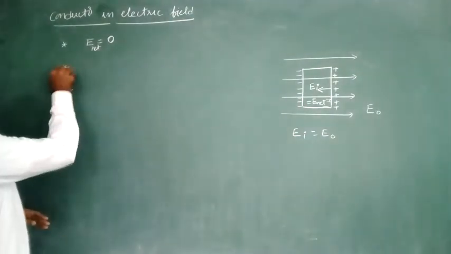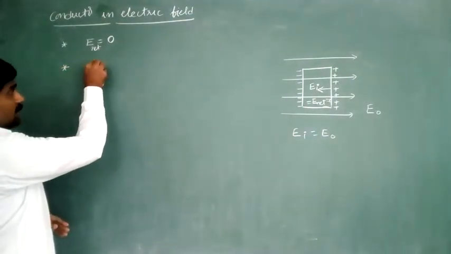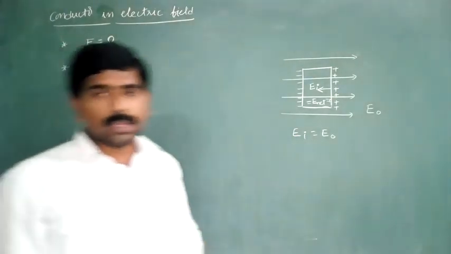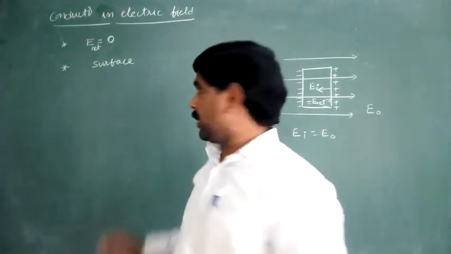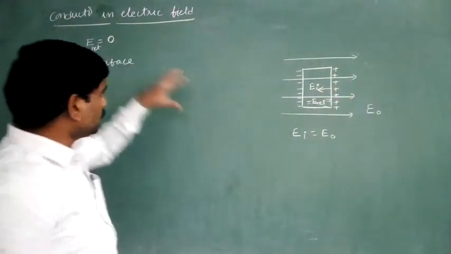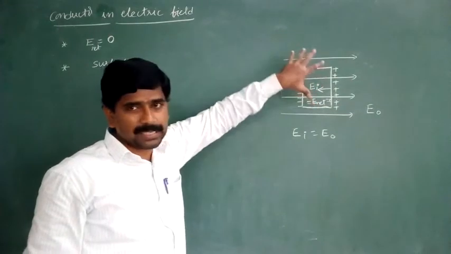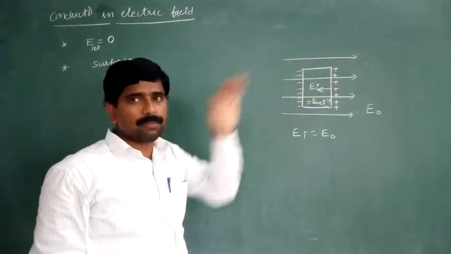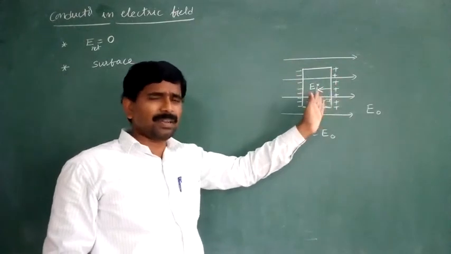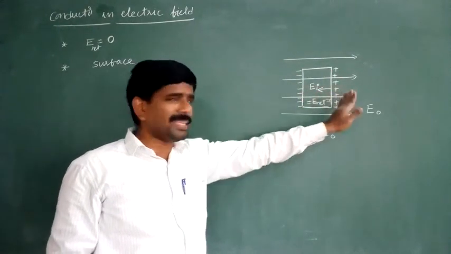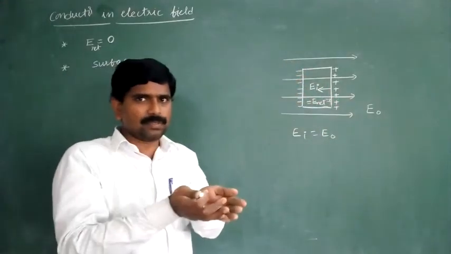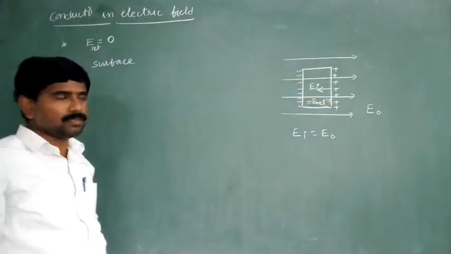Second point, charge resides on the surface of the conductor. That means charge is distributed on the surfaces. When this conductor is placed inside of the external electric field, then what happens? Here charge is induced, that is the induced charge. We generally call it induced charge, polarized charges. Those reside on the outer surface of the conductor.